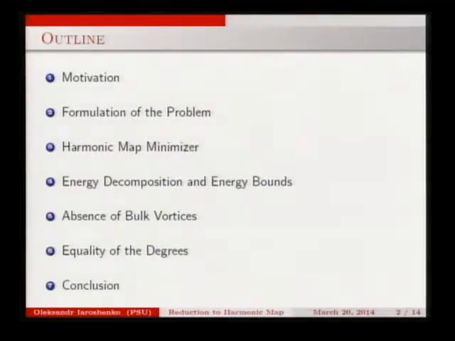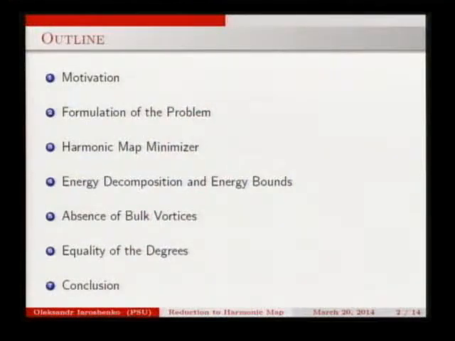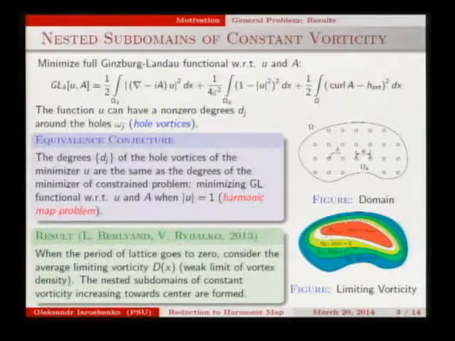The next part is what we call energy decomposition. We'll decompose the energy of the full minimizer in terms of harmonic map energy plus some remainder. And the further work is just analysis of this remainder. So we'll get some upper and lower energy bounds on it. And as a result, we'll prove that there are no bulk vortices in our domain, and the main goal of our work will show that the degrees of hole vortices are the same. So let's start.